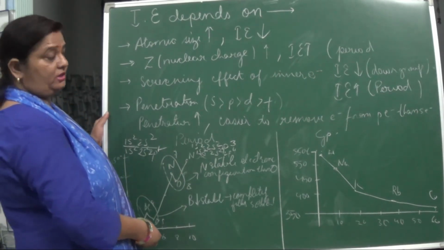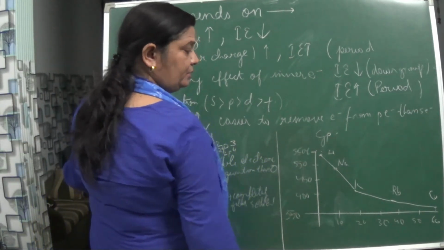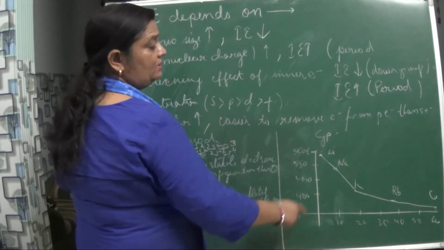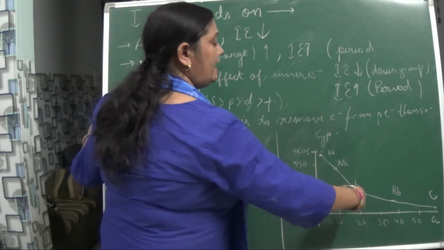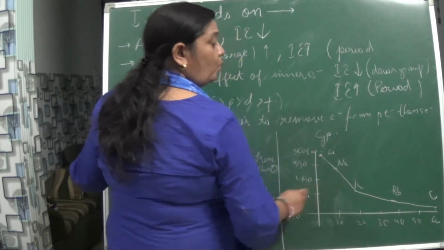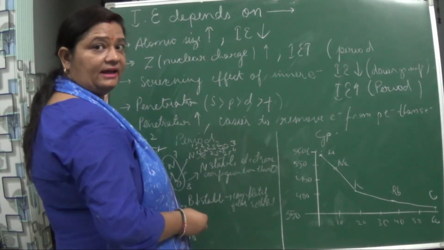Its configuration. Okay, now when we are talking about the group, we have taken for example group 1, lithium to cesium. You are seeing what? The ionization enthalpy, you can see, is decreasing, isn't it? Why is it decreasing? Because the atomic size is increasing, isn't it?